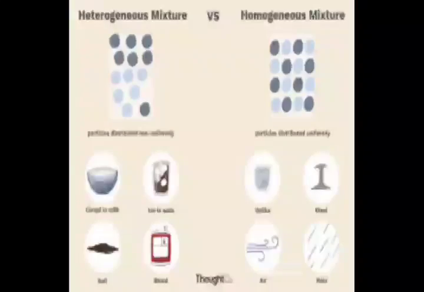What are the types of mixtures? On the basis of composition, mixtures can be classified as homogeneous and heterogeneous. What does the term homogeneous mean? It has a uniform composition, in which the components are mixed uniformly so that they cannot be seen separately. For example, when we mix salt and sugar, salt and water, or sugar and water, you cannot make out where the sugar crystals or salt particles have gone. That is a homogeneous mixture.